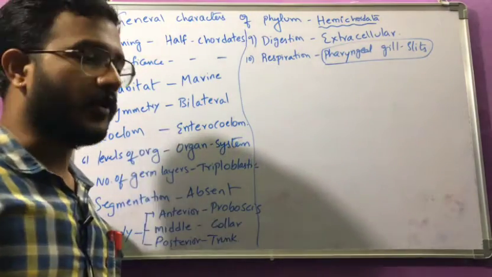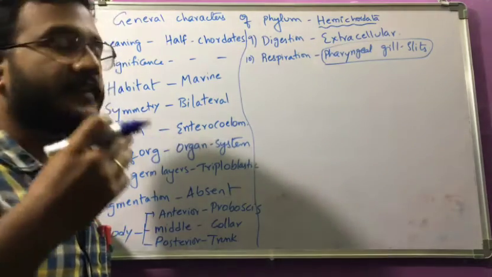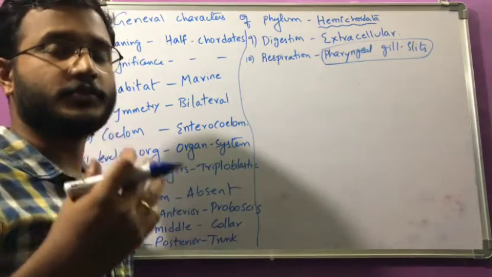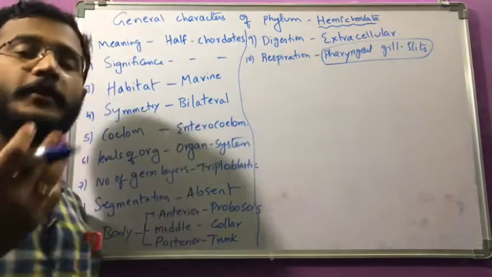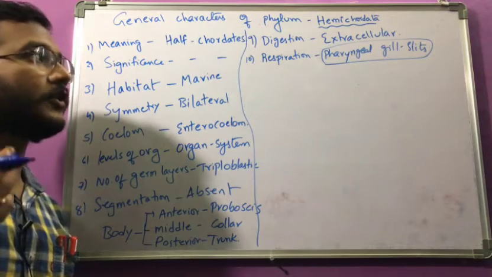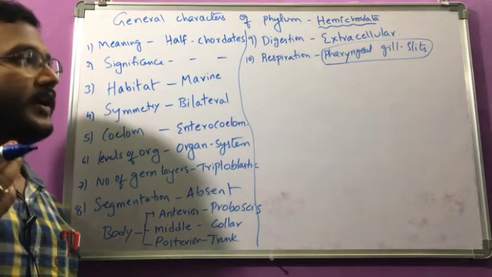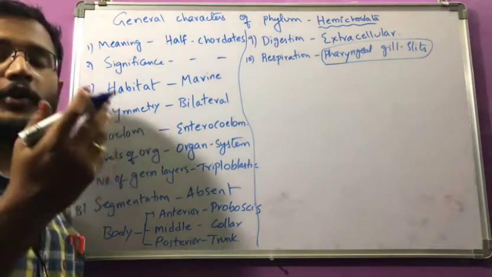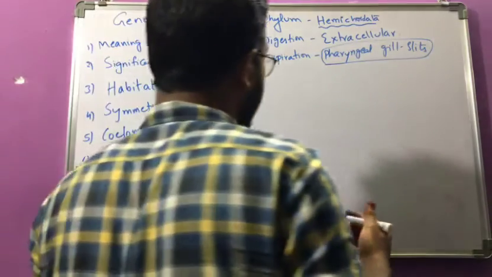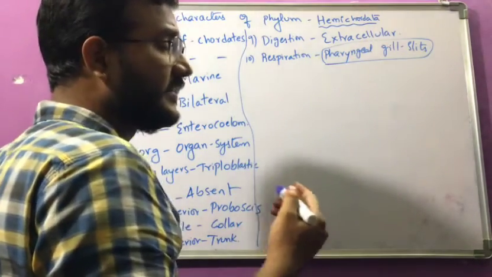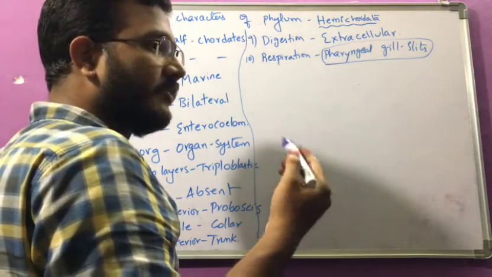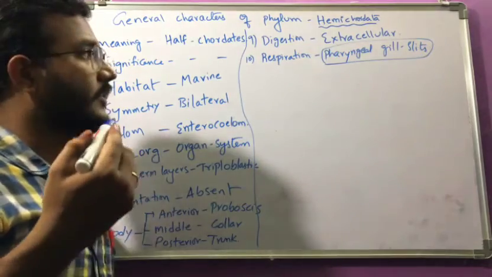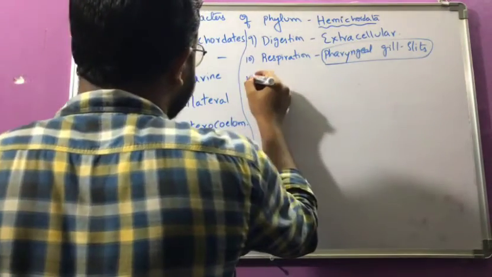If we want to decide whether the animal belongs to non-chordate or chordate, we have some characters. It has to show the vertebral column, it has to show the closed blood vascular system, and it has to show pharyngeal gill slits. So this character belongs to vertebrates, and it is acting as a bridge between the non-chordates, that is, it is sharing 50% of the characters from the invertebrates and the other 50% from the vertebrates. So this is a vertebrate character.